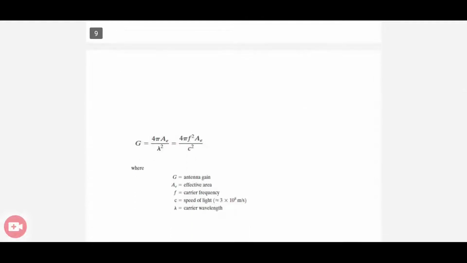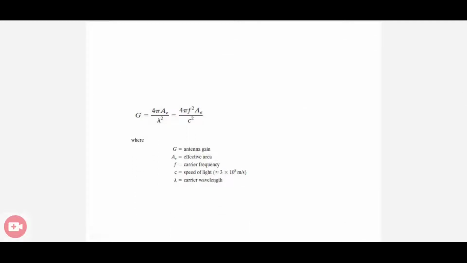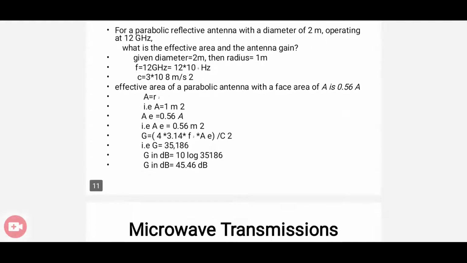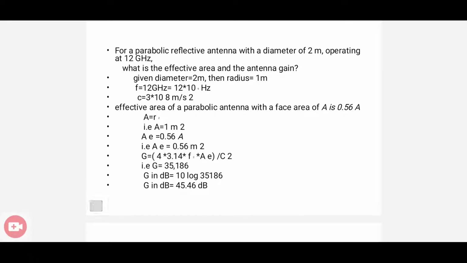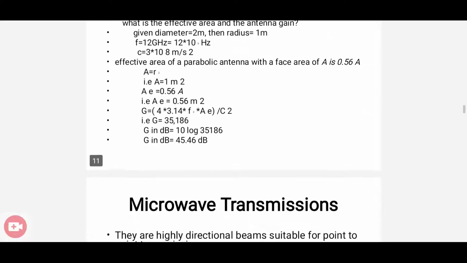Okay, so here G can be calculated as 4 pi times effective area divided by lambda square, or it can be 4 pi f square by c square into A. G is the antenna gain, A is the effective area, f is the carrier frequency, c is the speed of light, and lambda is the carrier wavelength. So you have a question for workout. You just go through this question and find out the answer.